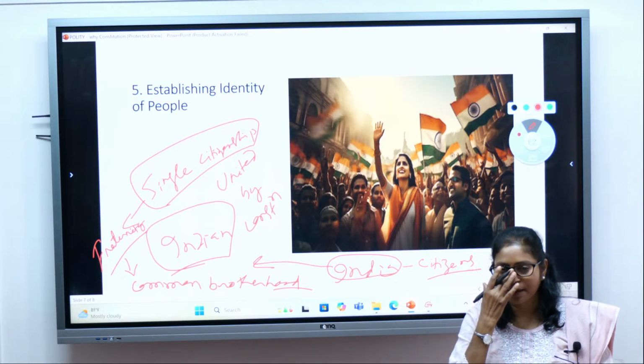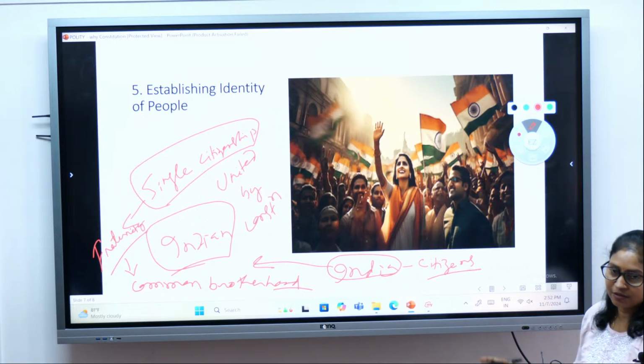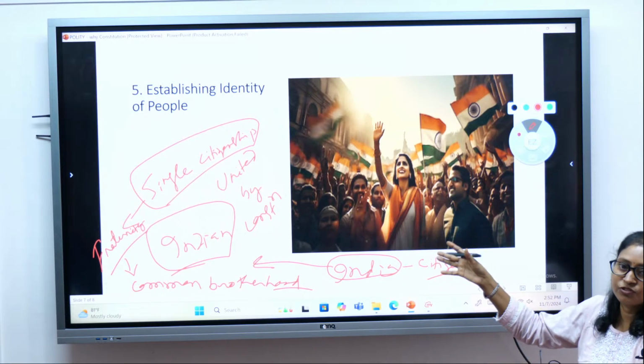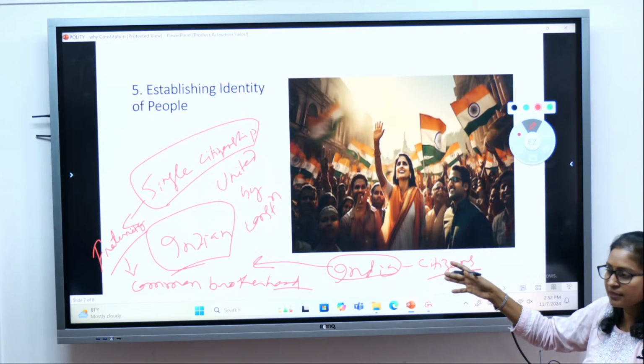So these are the functions we have just discussed, or these are the reasons why the Constitution is required.